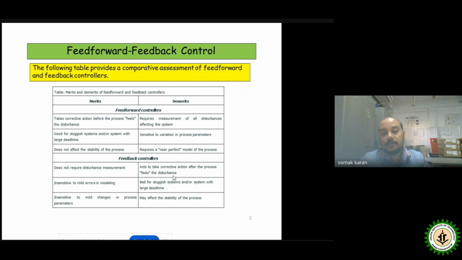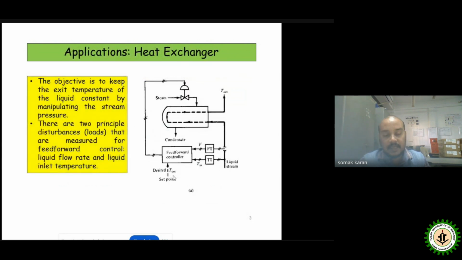So now we will proceed towards two application areas of feed forward control, in which the first example we have taken is a heat exchanger. In the heat exchanger you can see that we have given some input, which is the liquid, and the liquid temperature needs to be increased by the steam input. In such cases we would need to measure the temperature at the output of that liquid stream.